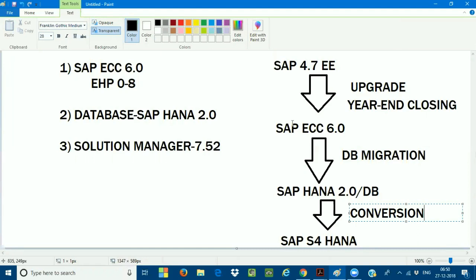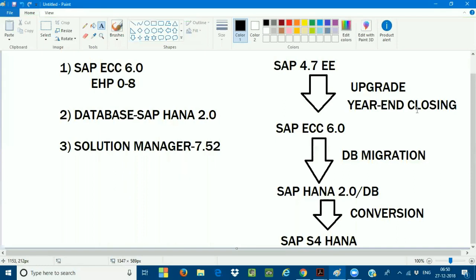Now, the point number 1 to point number 2 is very good, that is, you have to do it in the year-end closing activity, which is acceptable. Very, very important. Why? Because the data structure between 4.7 EE and ECC 6.0 is completely different. The table structures have been completely changed from 4.7 to ECC 6.0. I should not do it in the middle of the year, or after a month-end closing activity. It is supposed to be done only once the year-end closing activity is done. So after you complete the year-end closing activities, I have to do the upgrade from 4.7 to ECC 6.0.